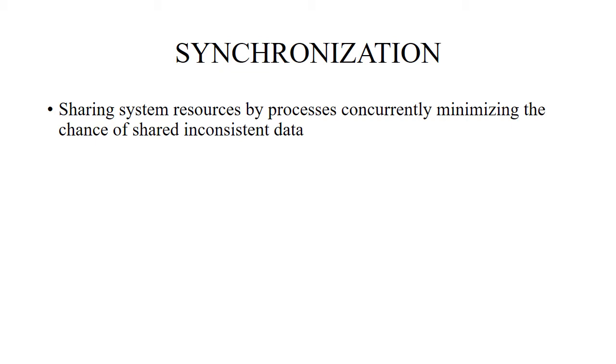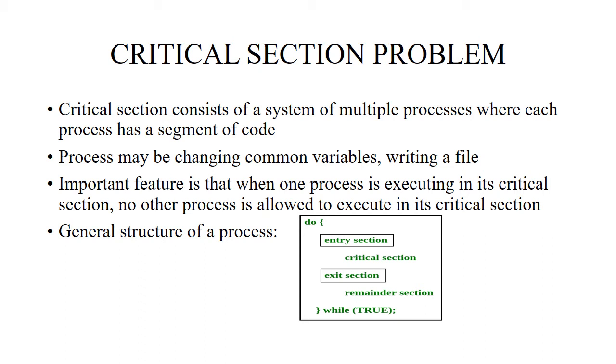Synchronization is a process in which the system resources are shared by the processes concurrently, minimizing the chance of sharing inconsistent data. Critical section problem: what is a critical section? It consists of a system of multiple processes where each process has a segment of code. The process can be changing common variables, writing a file, reading a file. The important feature is that when one process is executing in its critical section, no other process is allowed to execute in its critical section.